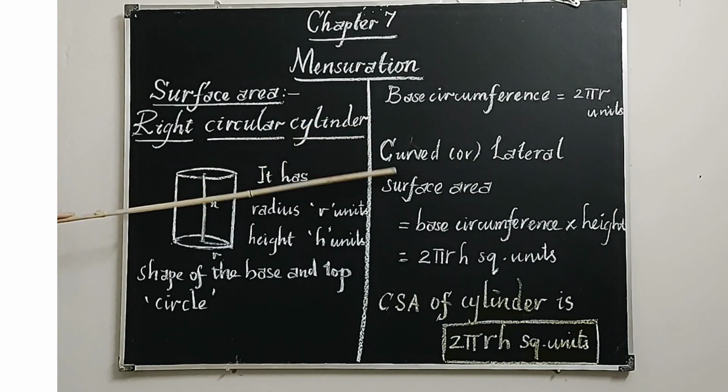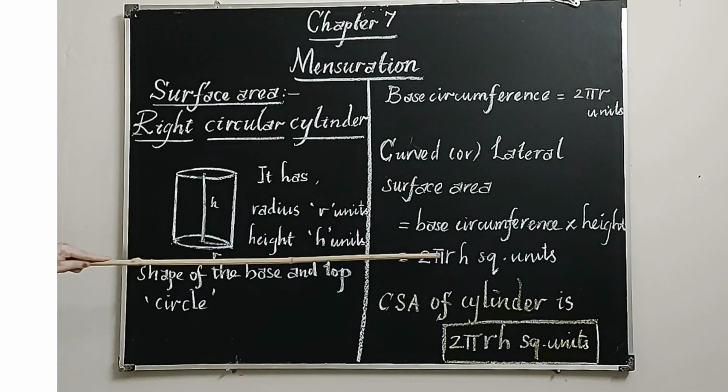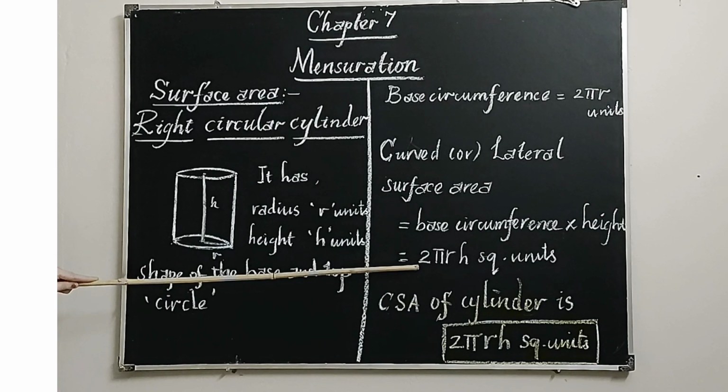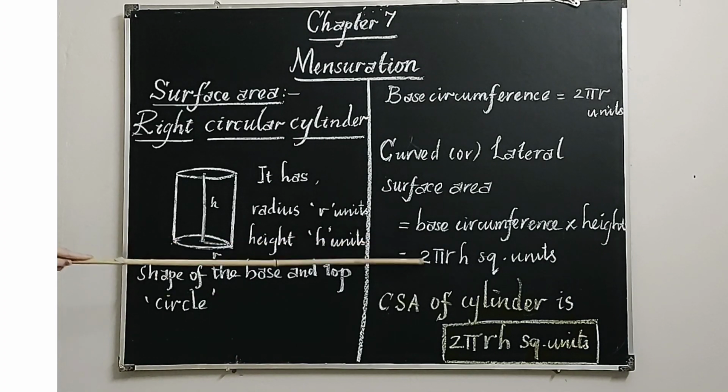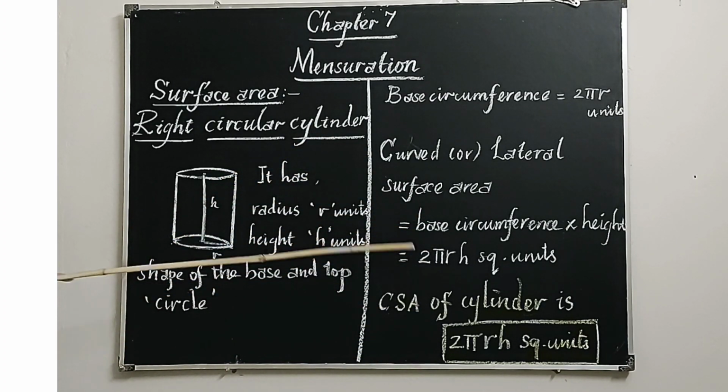So curved surface area or lateral surface area of a cylinder is equal to base circumference into height. Base circumference is 2 pi r and height is mentioned by the letter h. So curved surface area or lateral surface area of a cylinder is equal to 2 pi r h square units. You know why we are writing the square units? 2 pi r is in one unit, h is in another unit. So unit into unit is equal to unit square. Therefore we are writing that as square units.